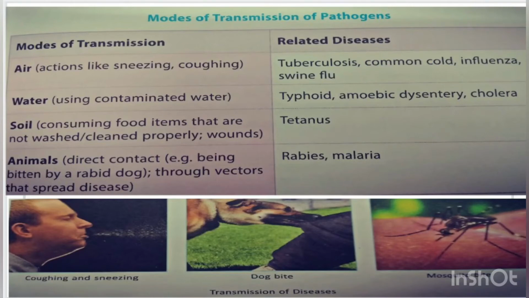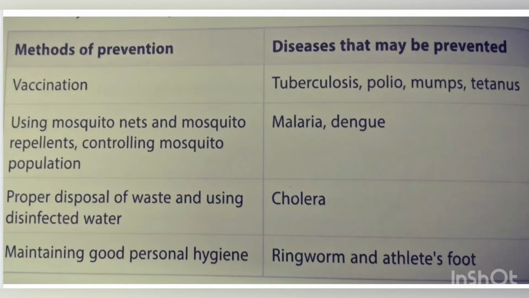So this table showed us the various modes of transmission and the related diseases. In this next table we have the various methods by which we can prevent particular diseases, like vaccination. When a child is born, the child is given certain vaccines so that the child is protected from some diseases. For tuberculosis, the BCG vaccine is given. For diphtheria, pertussis and tetanus, the DPT vaccine is given, which is a triple vaccine. For polio, we have the polio drops. For mumps also, vaccination is available.